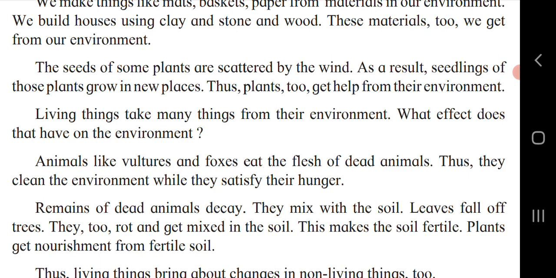Yes, due to excessive use of anything, it will have a bad effect on our environment. Environment pollution can take place, which can result in different types of diseases like breathing problems, asthma, or skin diseases. This can also happen due to excessive use of the environment or due to pollution of the environment.